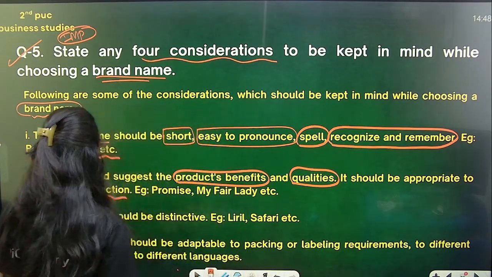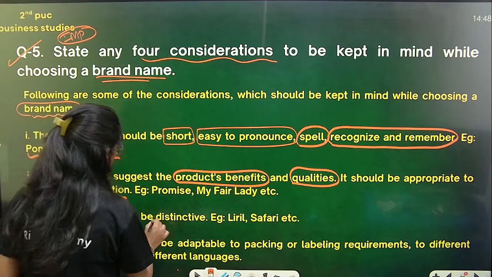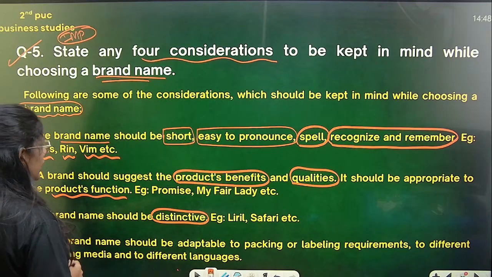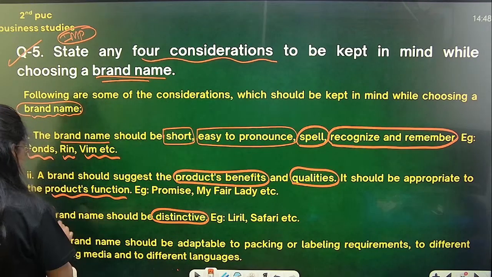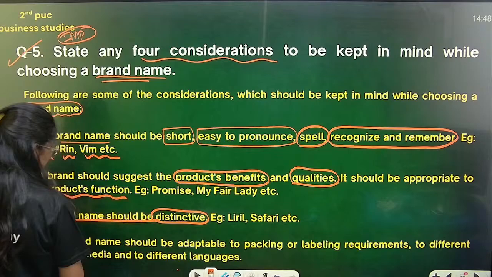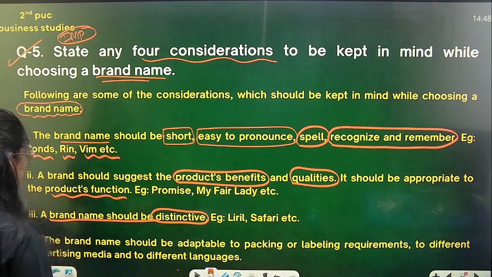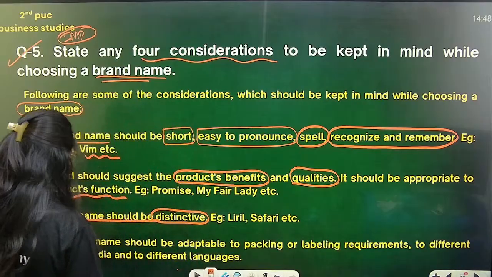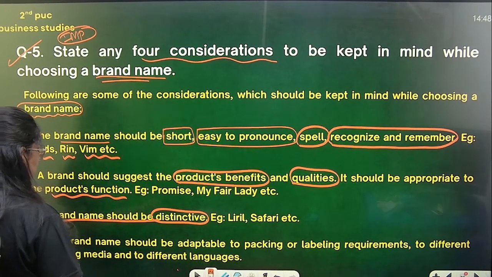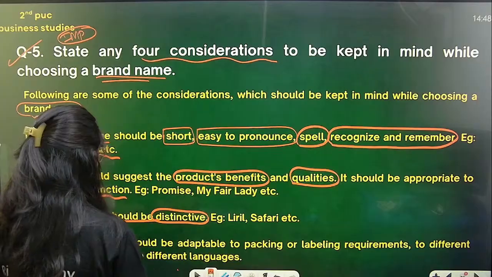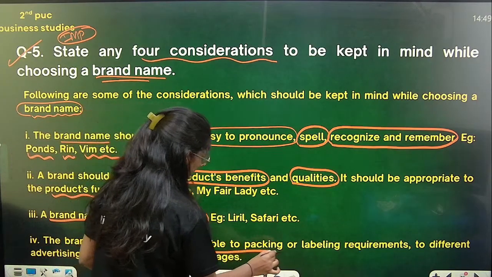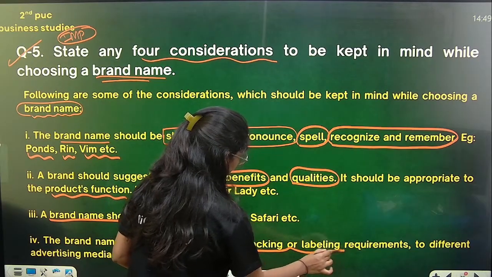Okay, so the next one is the brand name should be distinctive. So distinctive, we call it that. And the next one is the brand name should be adaptable to packaging or label requirements, to different advertising media and should be adaptable to different languages. So basically brand name should be adaptable to packaging or labeling requirements.